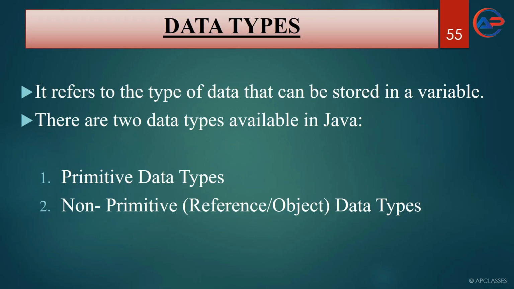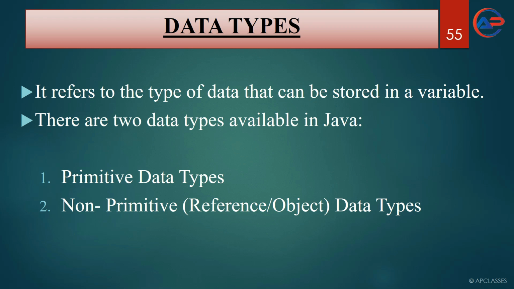In Java, whenever you try to store a value to a variable, it can be any type of value. It can be an integer number, it can be a floating point number. A floating point number is a number which contains a decimal point or decimal value. It can be a character value, it can be a string value which can contain anything. It can contain characters, numbers, special symbols, anything.